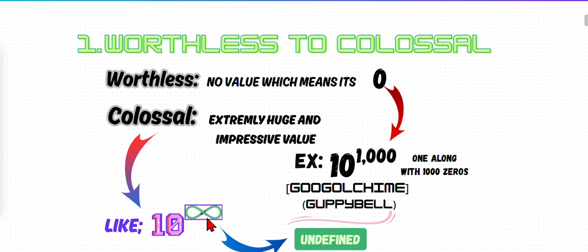Infinity is undefined, but 10 to the power of 1000 is just 1 along with 1000 zeros, whereas 1 along with infinity zeros has no limit.